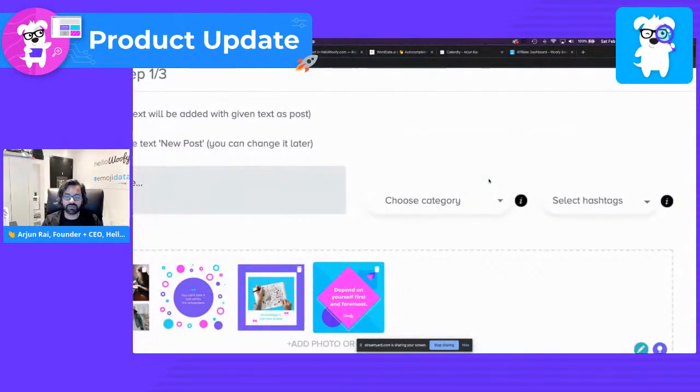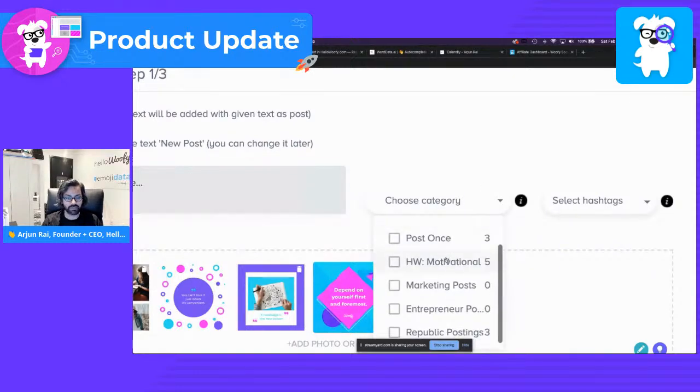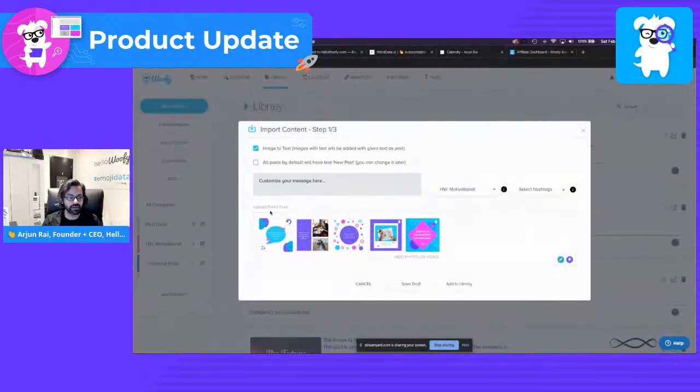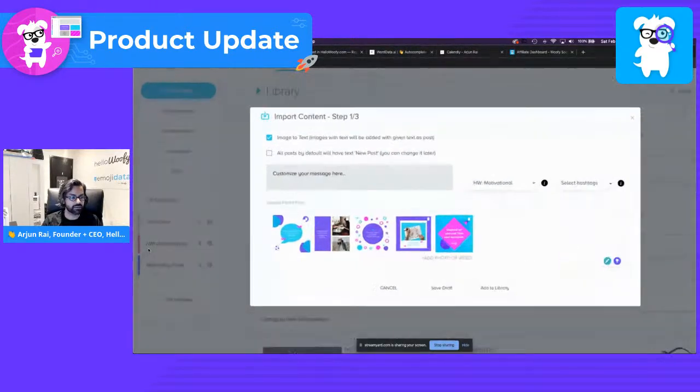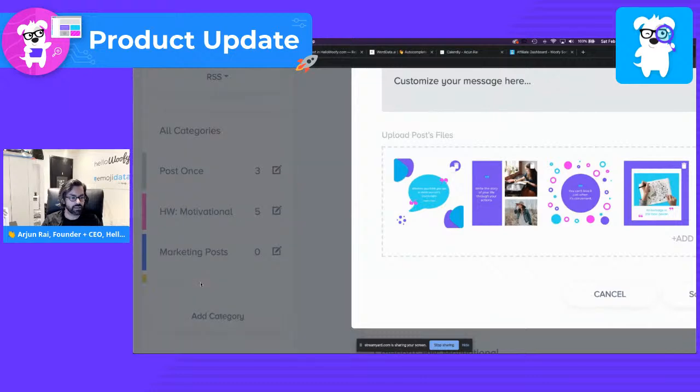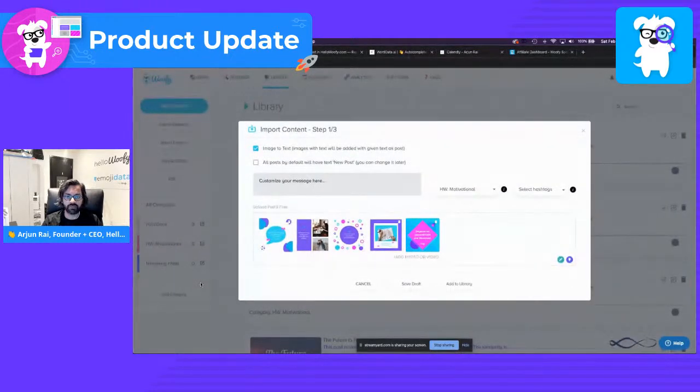So now, of course, you can create your own categories before you come to the modal itself, which I have already. Let's go ahead and call it the motivational category. But if you haven't done so already, I highly recommend creating your category right here on the left side in the smart library itself, where it says add library below. Now, when you first start using the platform itself, we already have created categories for you. Feel free to delete them, edit them, however you feel fit. It's completely up to you.